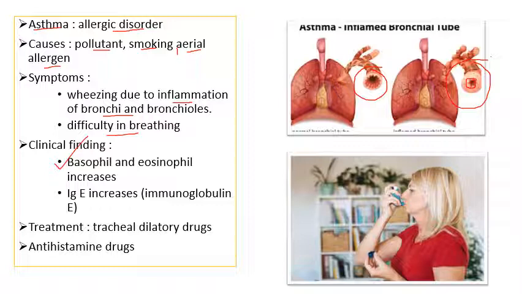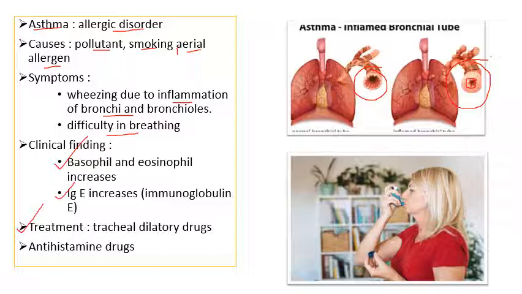And antibody E, which is also known as immunoglobulin E, which is particular for allergy, will increase as well. For the treatment, basically it is incurable, but you can go with the tracheal dilatory drugs.